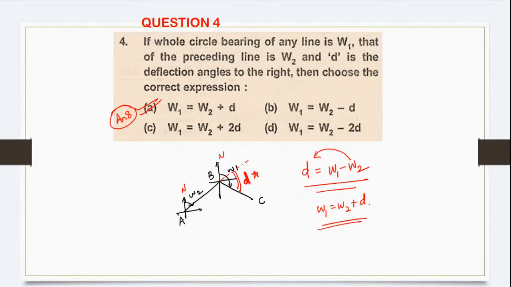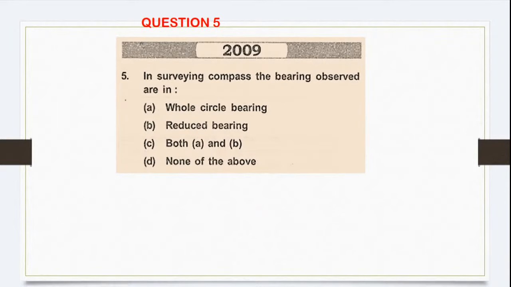Okay. Let's go ahead to the next question. In surveyor's compass, the bearings observed are in: whole circle bearing, reduced bearing, both A and B, none of the above. So for this, the correct answer is reduced bearing. So basically, you need to know the difference between the prismatic compass and the surveyor's compass.